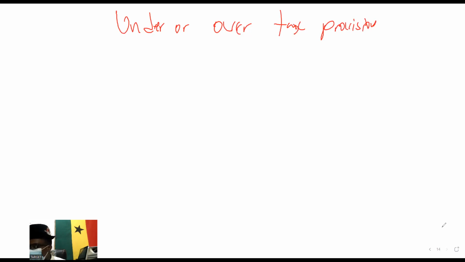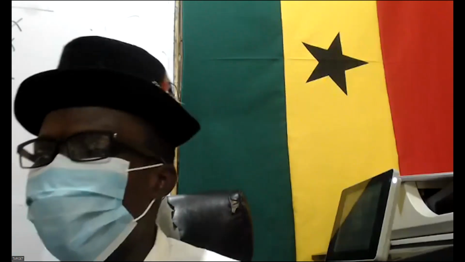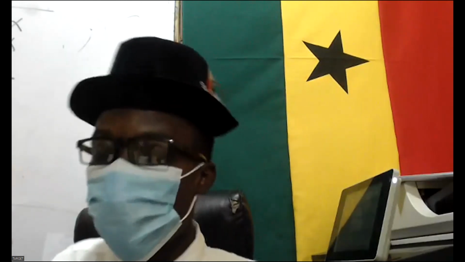You see, the current year tax is always a provision, not actual. So at the end of the day, there's always a likelihood that the tax that you will provide in your books will be different from what the taxman will state as your actual tax liability.